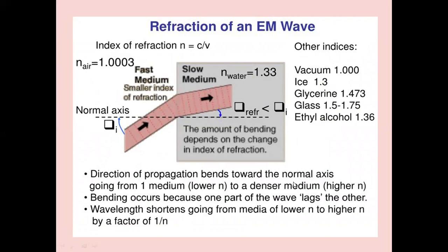Direction of propagation bends towards the normal axis, going from medium 1, that is lower refractive index, to a denser medium having higher refractive index. Bending occurs because one part of the wave lags the other. Wavelength shortens going from one medium of lower refractive index to higher refractive index by a factor 1/n.